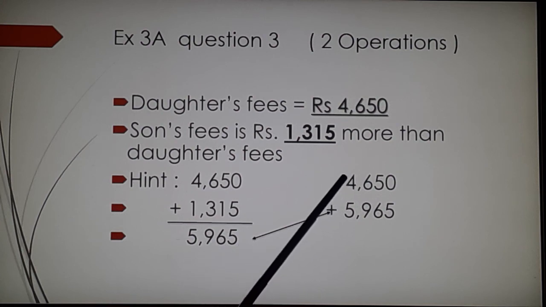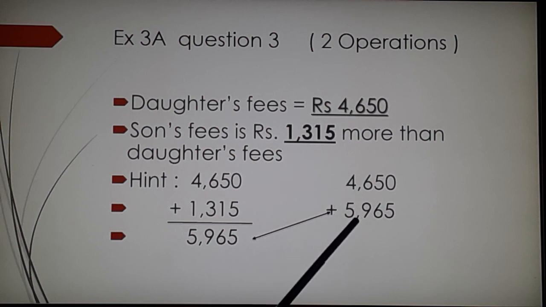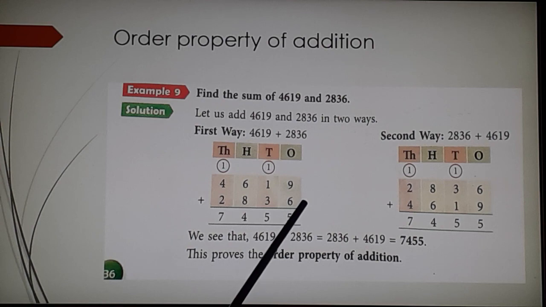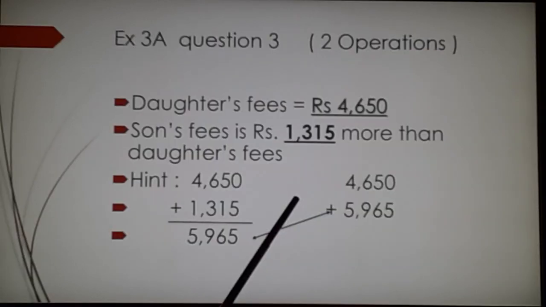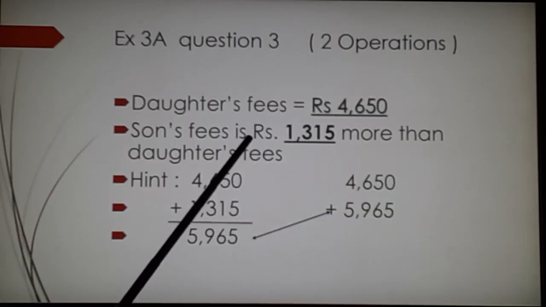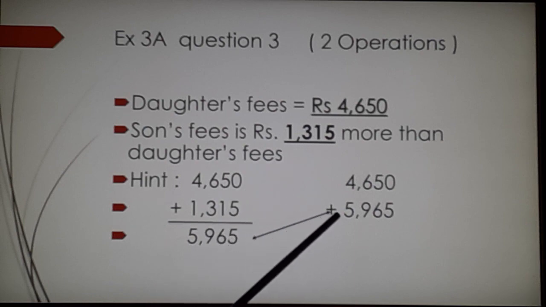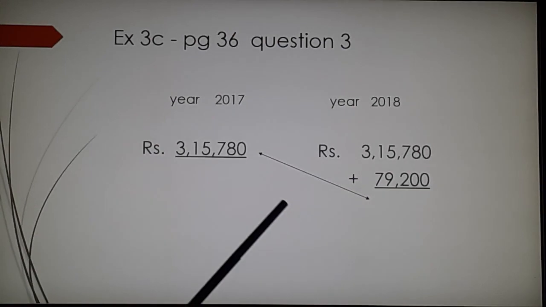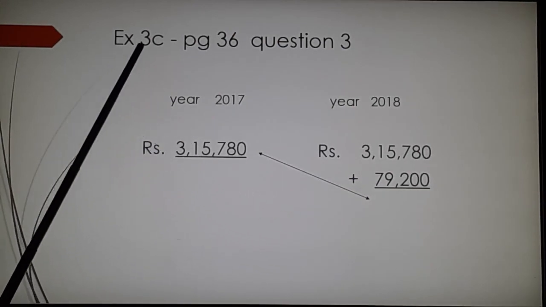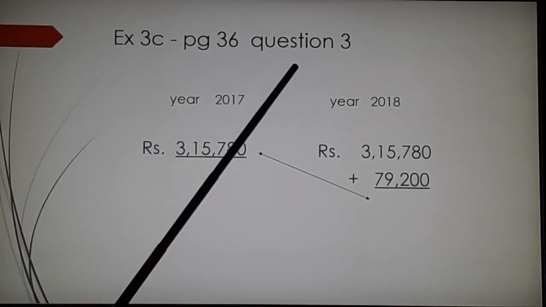This is the daughter's fee and this is the son's fee. Read the question, this way you are going to understand which is the sum of the 2 children's total fees.